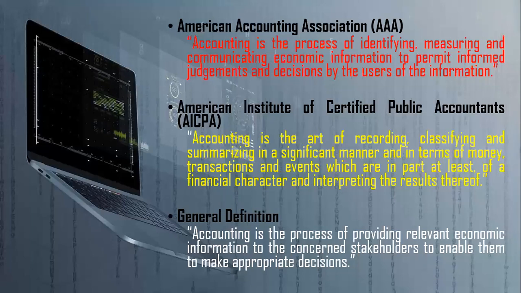First I selected, that is very good, the American Accounting Association. They define accounting as the process of identifying, measuring, and communicating economic information to permit informed judgment and decisions by the users of information. As I mentioned earlier, accounting is a process. Process means identifying, measuring, and communicating economic information. Economic information is the key word here.